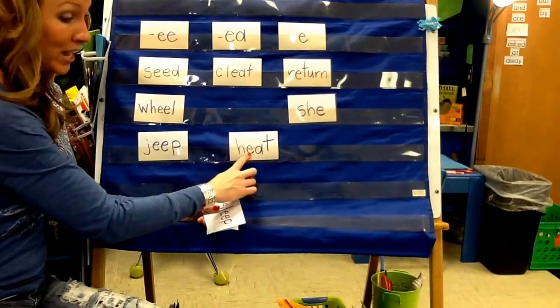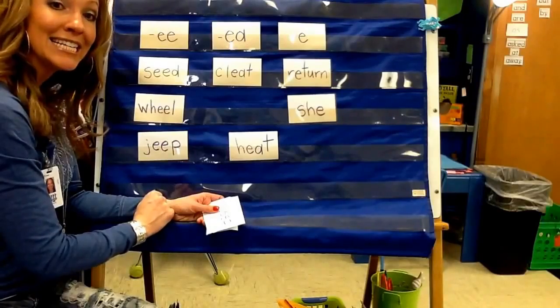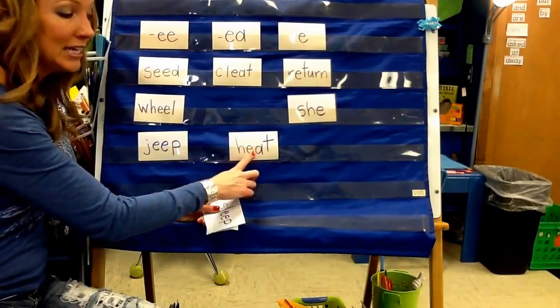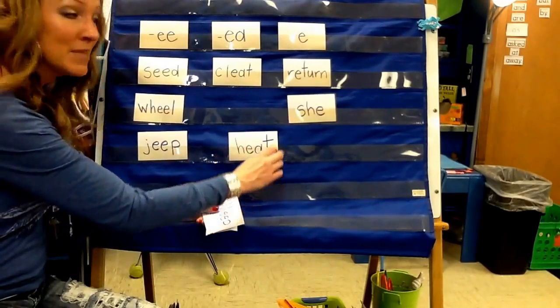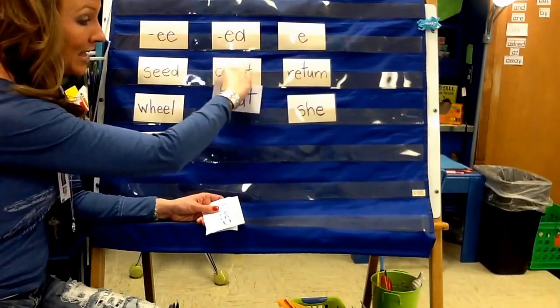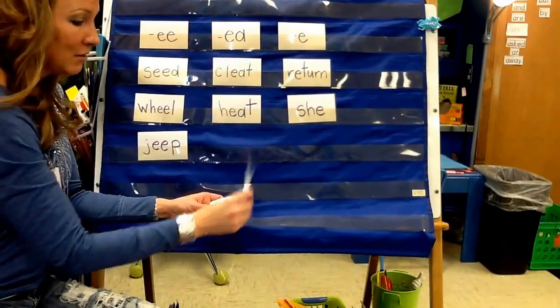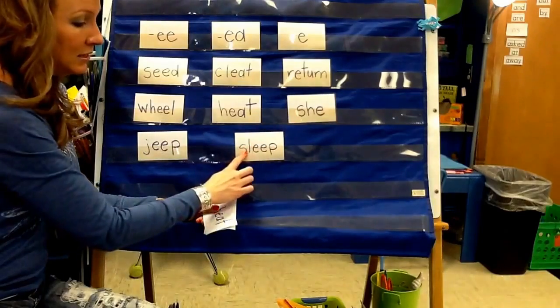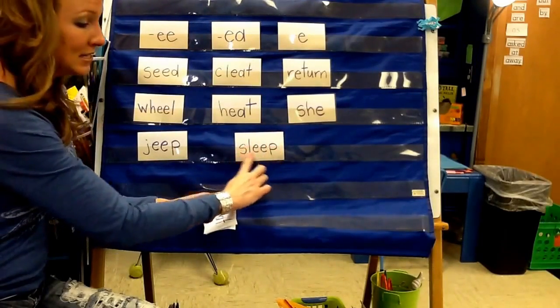Here's my next word, and when I come to EA, I'm going to read it as E. Heat. I'm going to sort it under EA because that's what's making the E sound. Sleep.